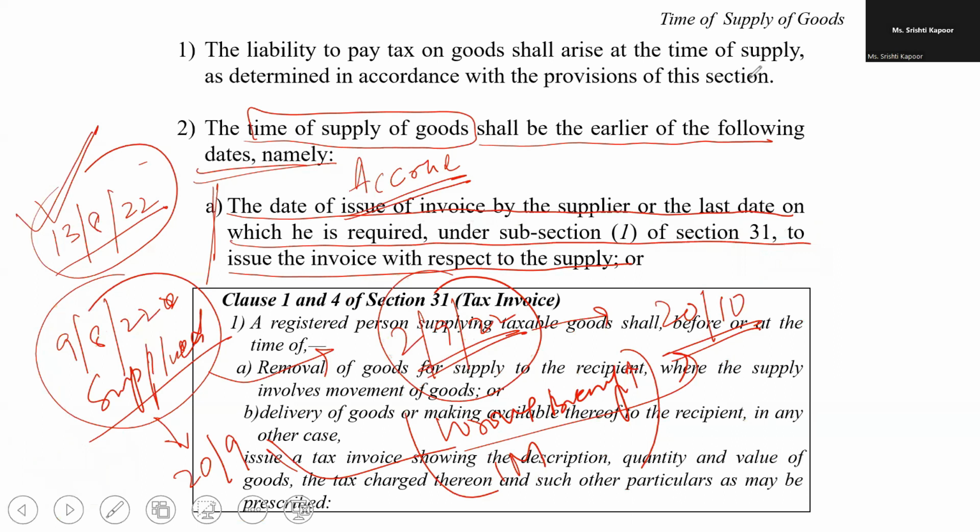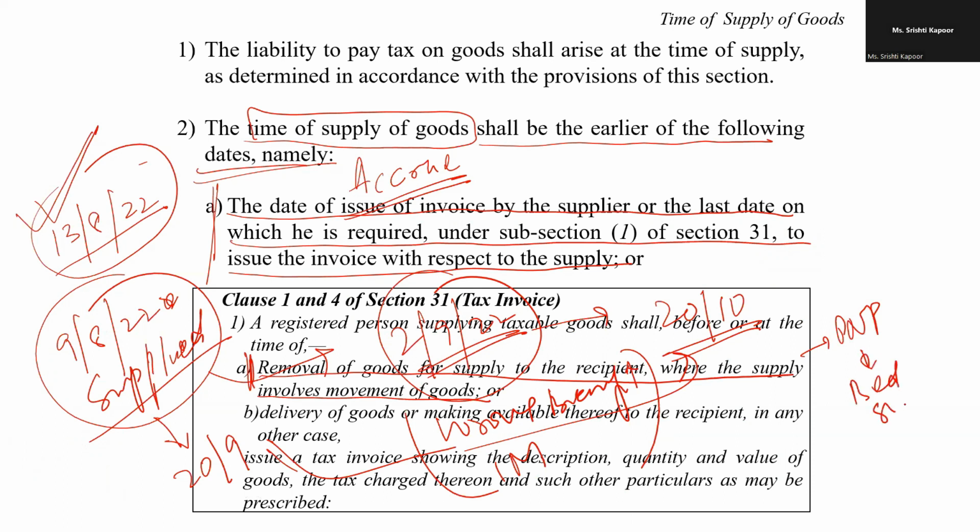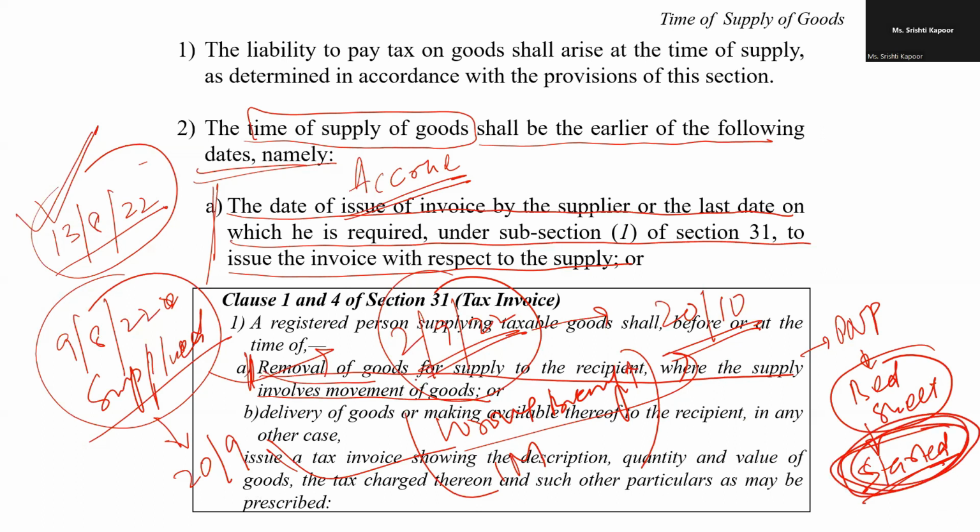Now, my dear friend, as I told you, the invoice should be raised on the removal of goods, where the supply involves movement of goods, meaning thereby when you are removing the goods. Say, for example, I went to Panipat to buy bed sheets. The moment I start from there, the supplier has to raise the invoice at the moment of the start, as given for removal of goods, or in case the removal is not there.